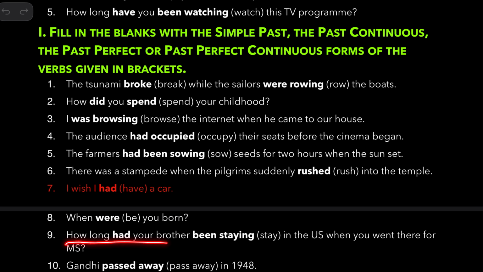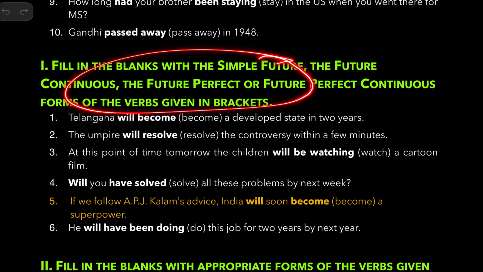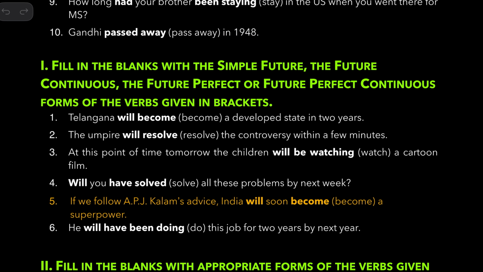How long had your brother been staying in the US when you went there for MS? So here also, because of this, how long, you need to use had and been staying, past perfect continuous. Gandhi passed away in 1948. And here in this exercise, you are asked to use one of the future tenses. Telangana will become a developed state in 2 years.